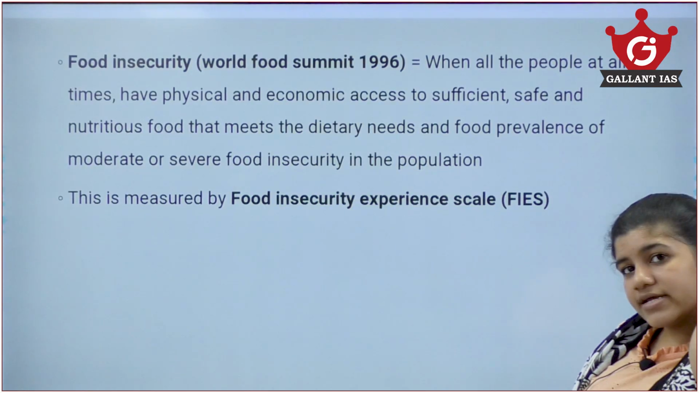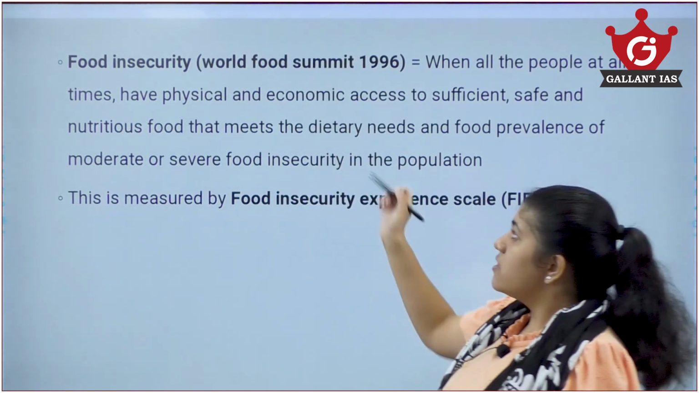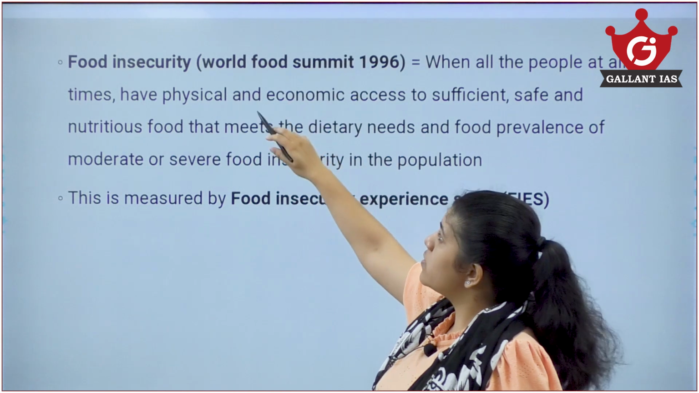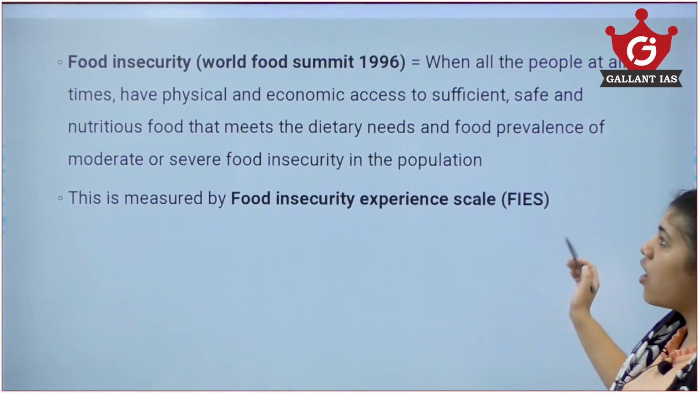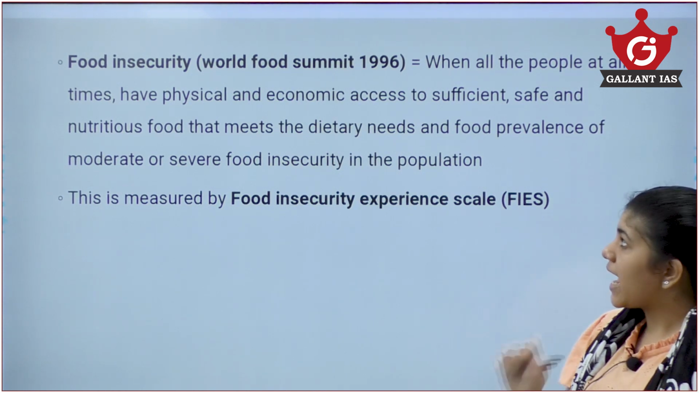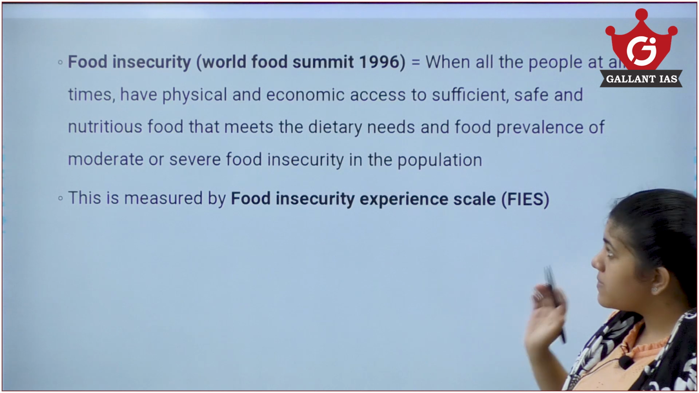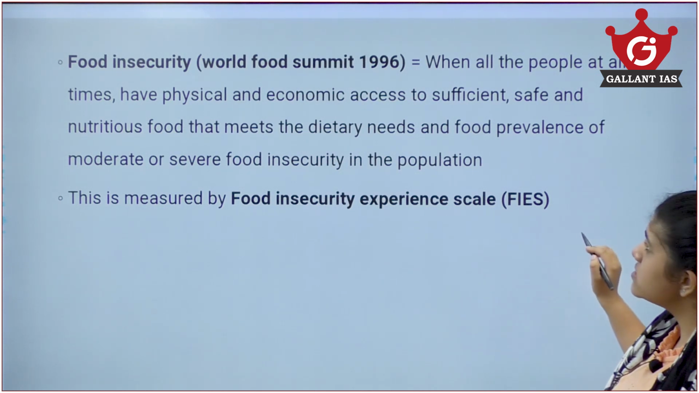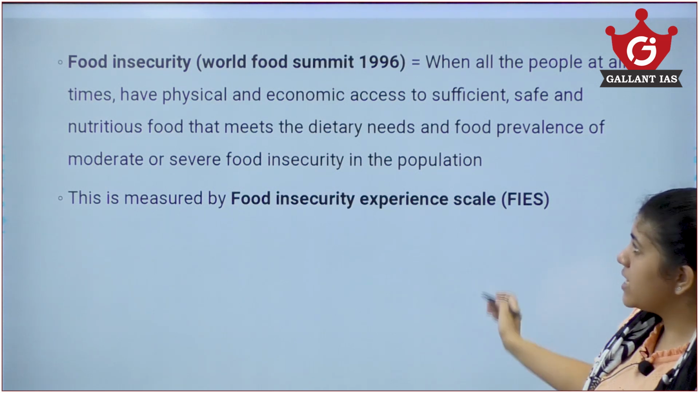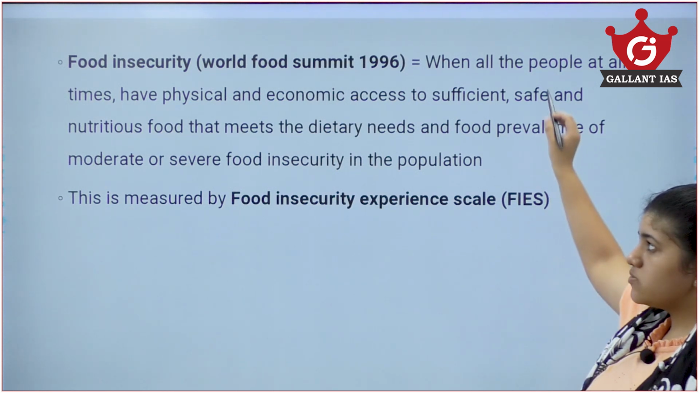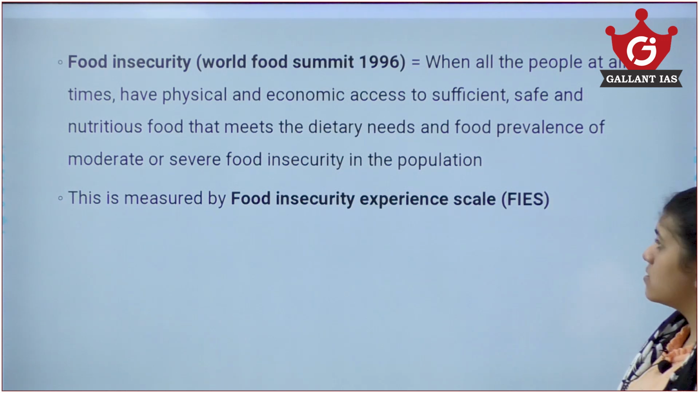Now, as per the article, it mentions how food insecurity is defined. Food security, as defined by the World Food Summit in 1996, is when all people at all times have physical and economic access to sufficient, safe and nutritious food that meets their dietary needs, and food insecurity is measured by the prevalence of moderate or severe food insecurity in the population. So, this is what was defined by the World Food Summit 1996.